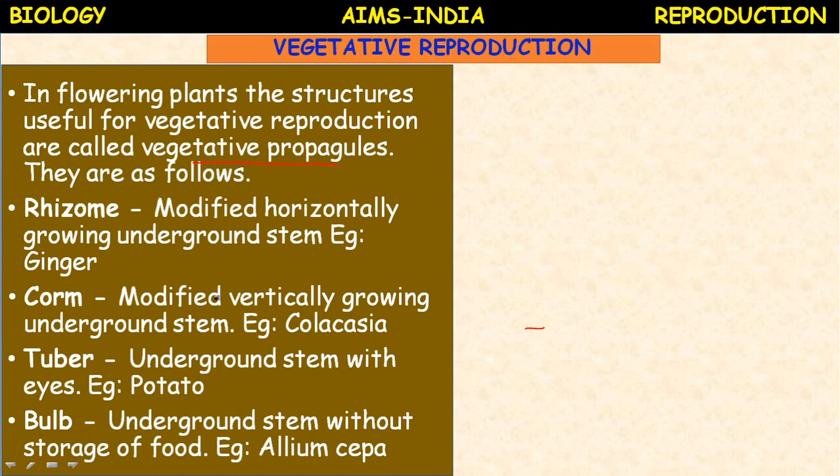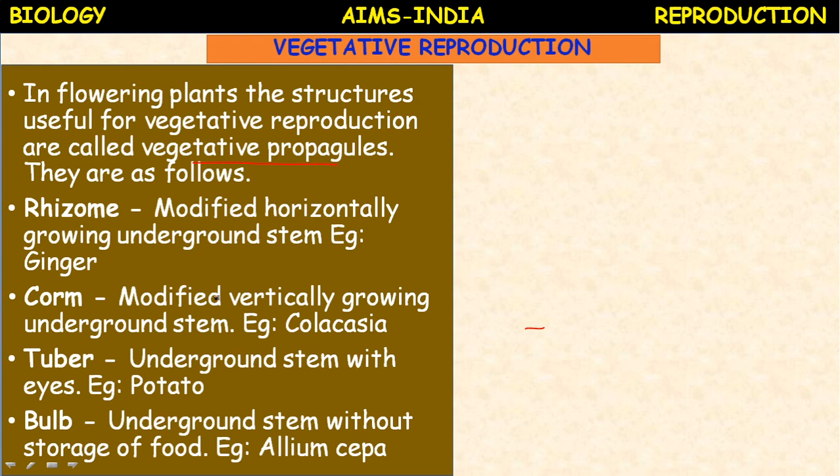The method of plant multiplication occurring naturally in which a somatic part, meaning vegetative part of the plant, detaches from the body of the mother plant and develops into a new plant is called vegetative propagation. So here it is taking place naturally, then it is called natural vegetative propagation. There are many examples. Some few examples of natural vegetative propagation we will discuss.